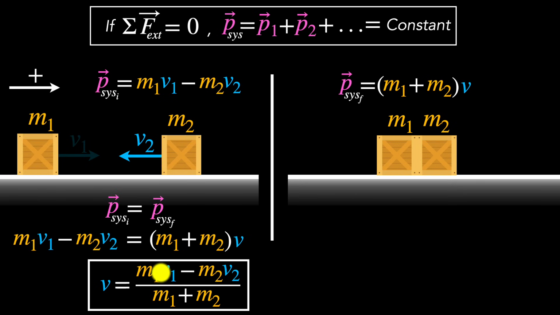Let's see if our equation gives us that. If v1 is 0, we plug 0 over here. This goes away. So now look, v equals negative. Regardless of what values you put for m2, v2, and m1, this will always be negative, telling us that it will be in this direction. Perfect. It's matching our intuition.